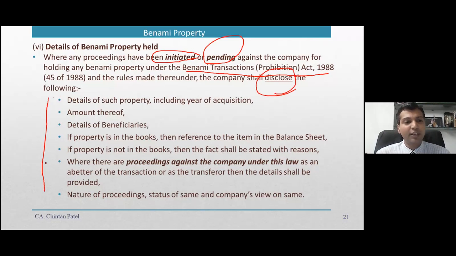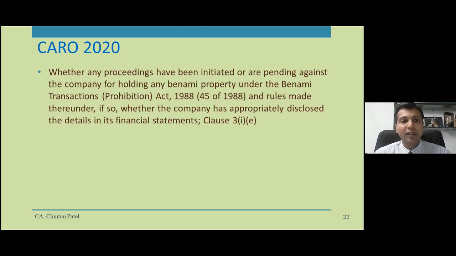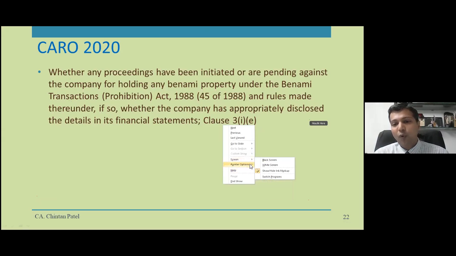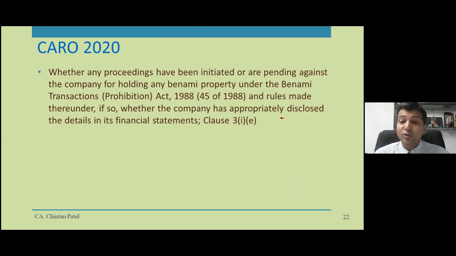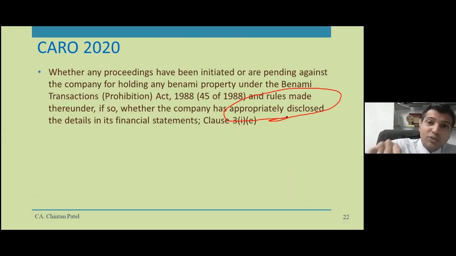However, this disclosure is applicable only if there is something which is initiated or pending against the company. Same way, the CARO clause 180 says that whether the company has appropriately disclosed. Now, in that clause, it focuses on the auditor to see the disclosures by the management. I think the focus here is what the auditor has to check, review, and then confirm that the disclosures provided by the management, by the company, are appropriate or not. That is the responsibility cast upon the auditors by the government.